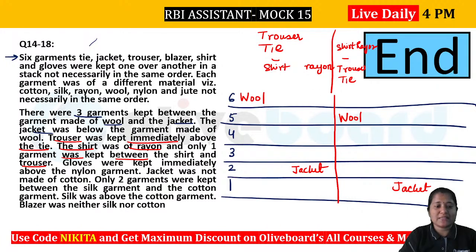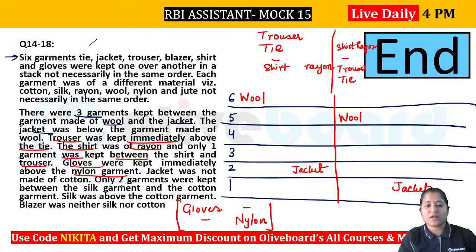Now let's see what is given. Gloves was kept immediately above nylon. So let's write it down that gloves is immediately above nylon material. Okay, gloves is just above nylon. Now only 2 garments were kept between silk and the cotton garment. So right now we have no information about silk and cotton.